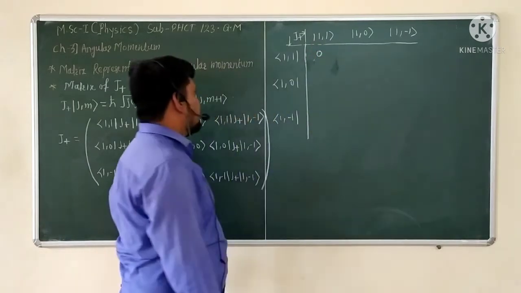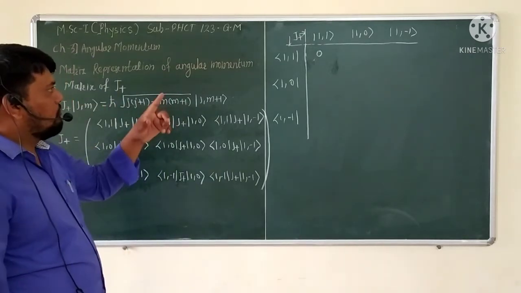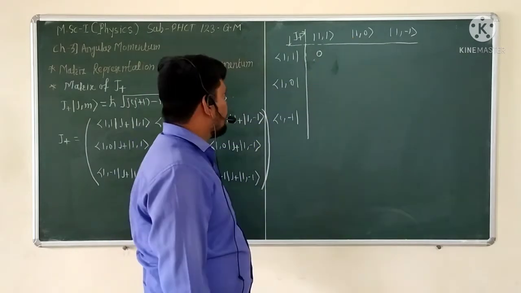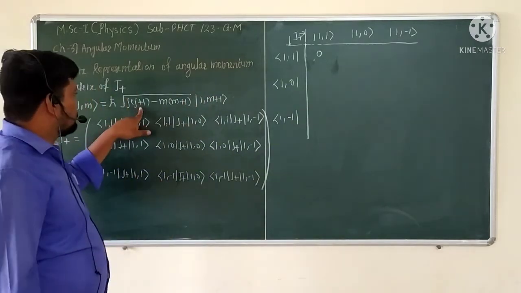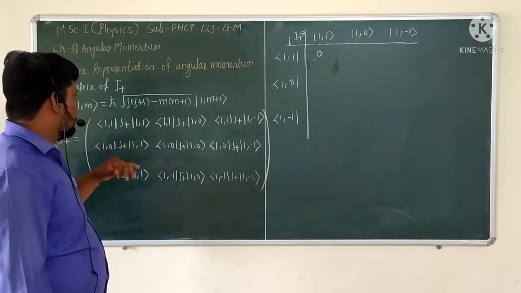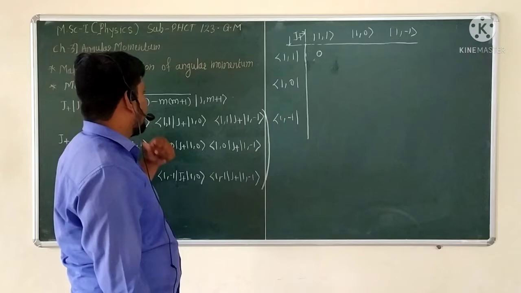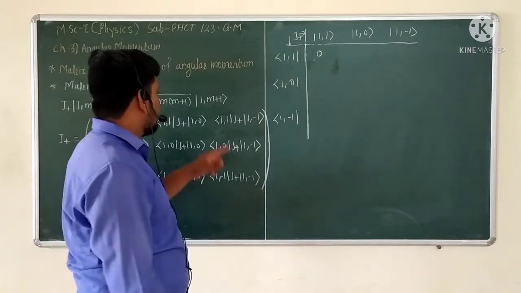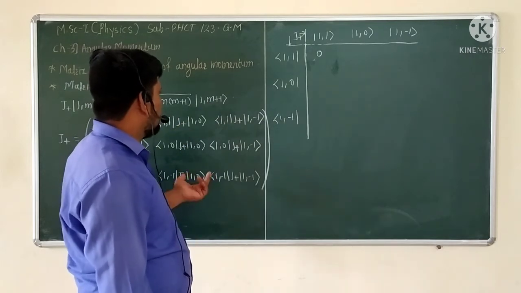Okay, again see here the matrix representation of bra vector 1 1 and ket vector 1 0. If we take the j value, which is 1, then 1 into 1 plus 1, that is 1 into 2, so that is root 2. The m value is 0, so that bracket is 0, and the j plus operator operates on the m value, that is 0 plus 1, which is 1.